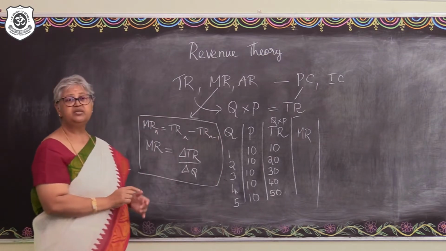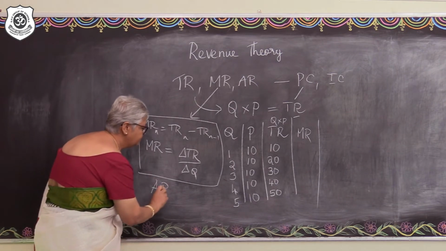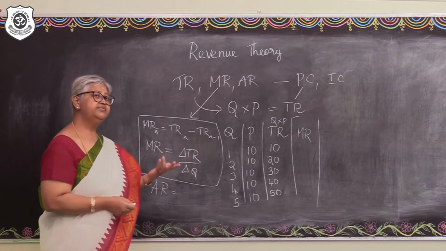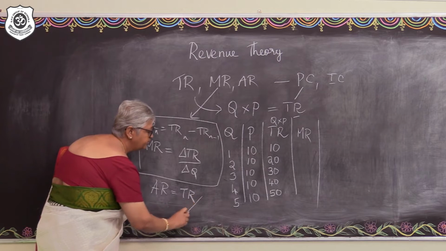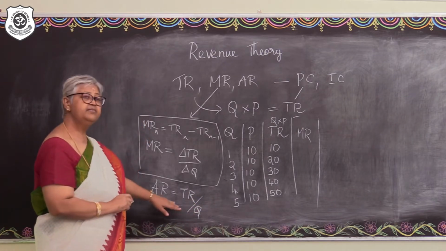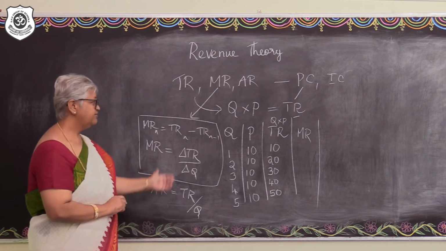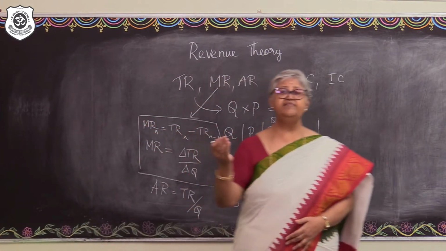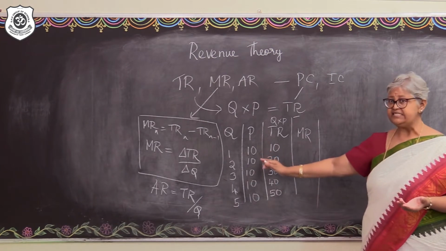And then, what about the average revenue? Average revenue is nothing but the per unit revenue. So, when I say it's a per unit revenue, then it is understood as total revenue divided by the number of units sold, or AR can be calculated as TR by Q. Fine, right? So, let's move on to the schedule and understand the behavior of the marginal revenue and the average revenue for the given details.